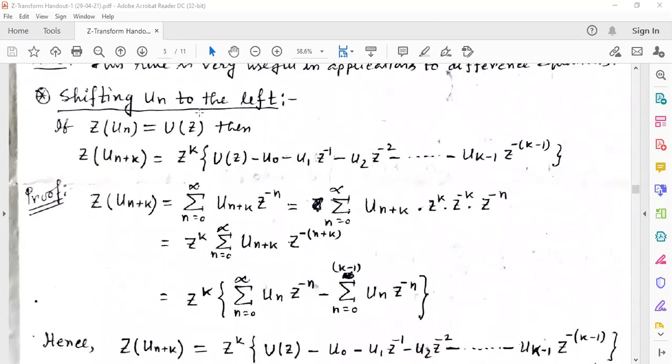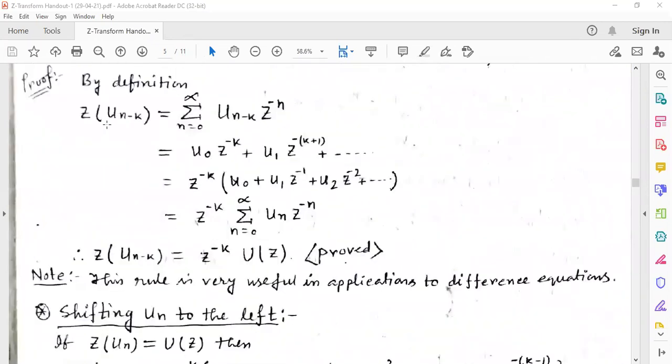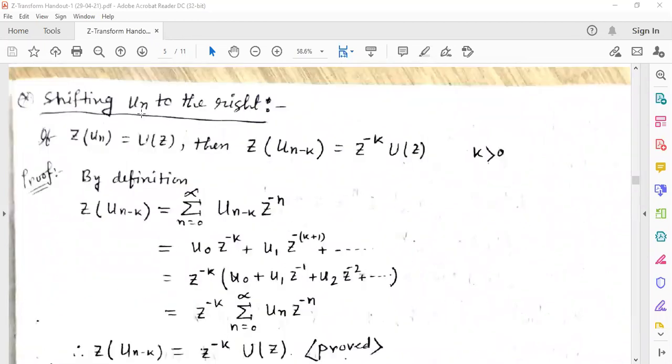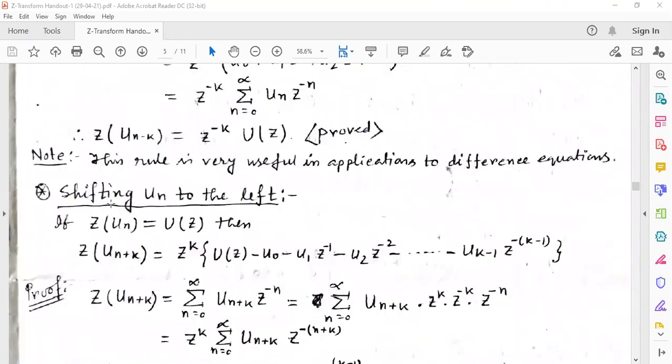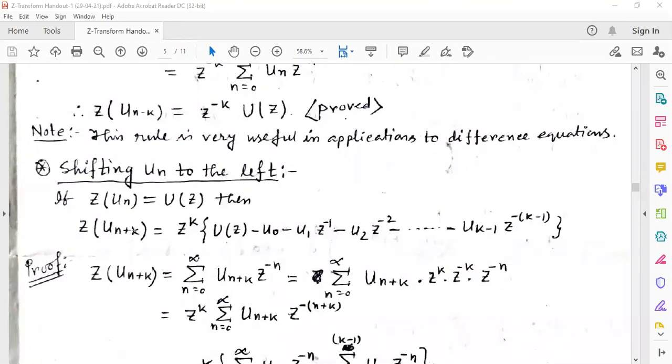Now here, shifting un to the left. If z of un equals U z, then for the right shift it was n minus k. When it is shifting un to the left, then it is n plus k.